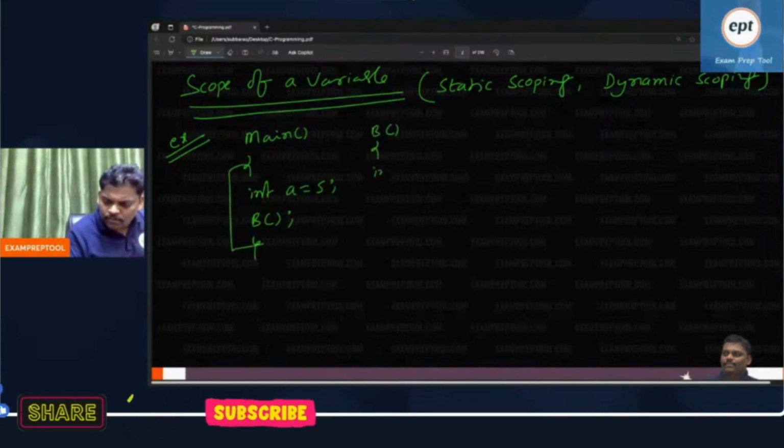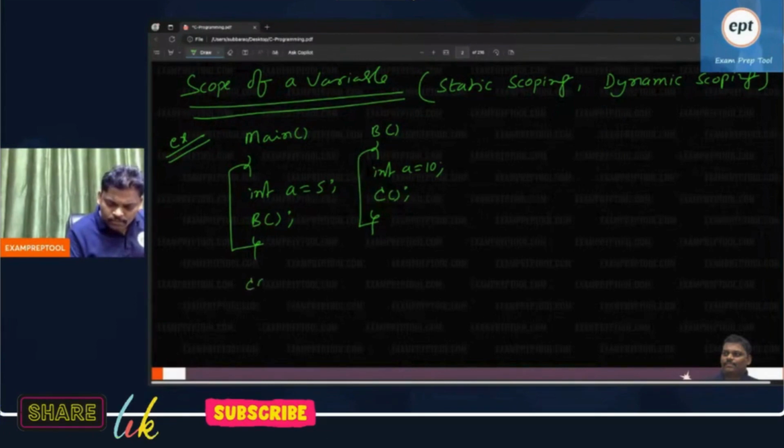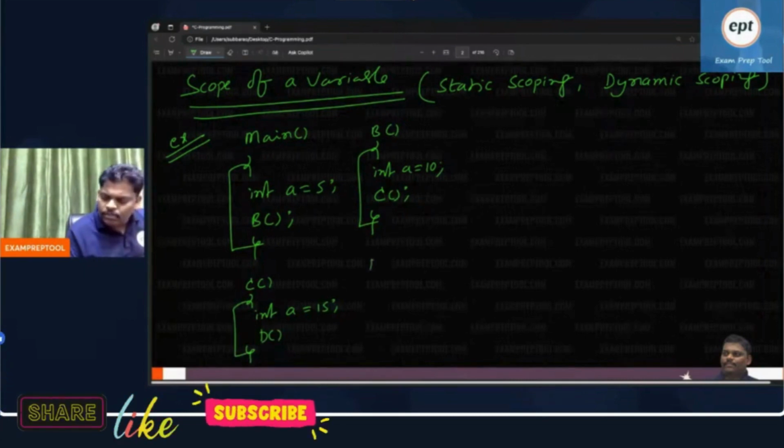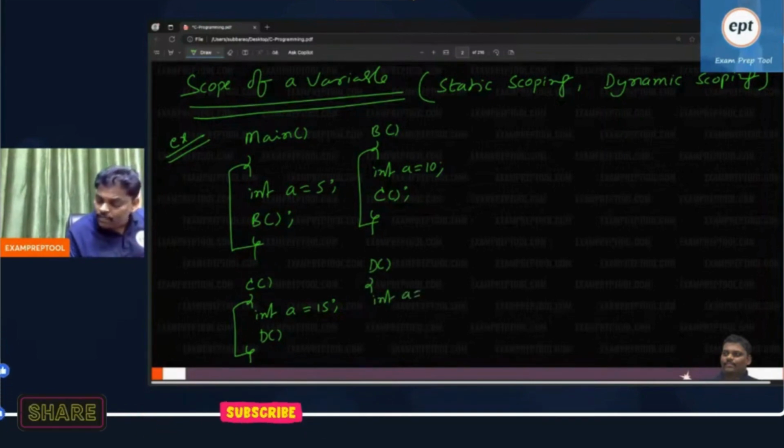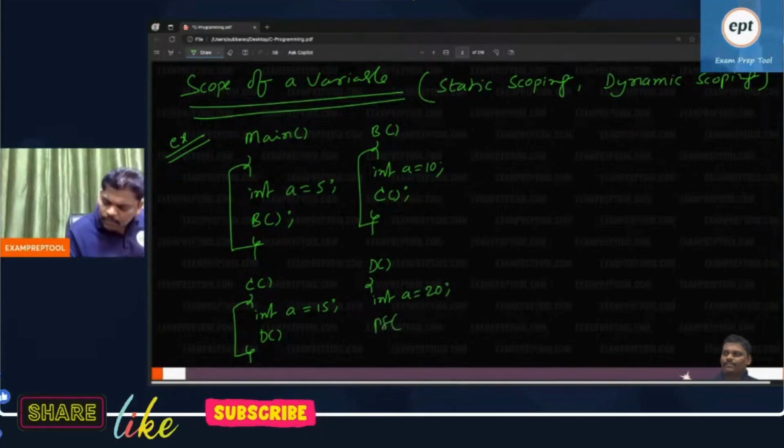Int a is equal to 10. C function call. Go to the C function. Int a is equal to 15. D function called. Go to the D function. Careful with this problem. Int a is equal to 20. Printf, percentage d, and a.